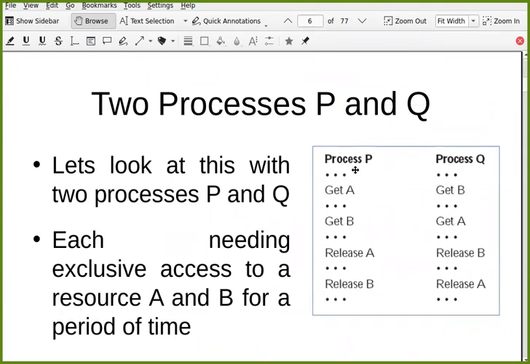For example, process P executes and gets resource A. Then before process P gets B, process Q runs and gets resource B. Now, once process P has acquired A and process Q has acquired B, in whichever order P and Q execute, none of them can complete, because P is waiting for B, which is locked by Q, and if Q runs further, it is waiting for A, which is locked by P. So none of these processes can proceed further. This is the classical example of deadlock.